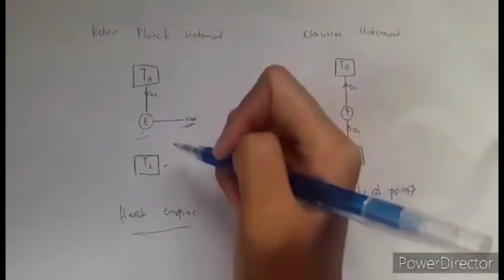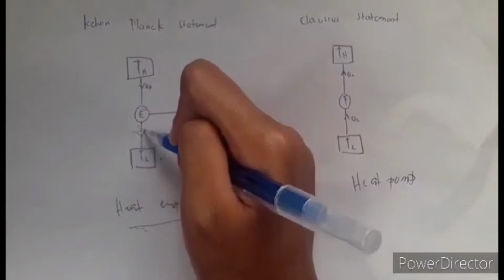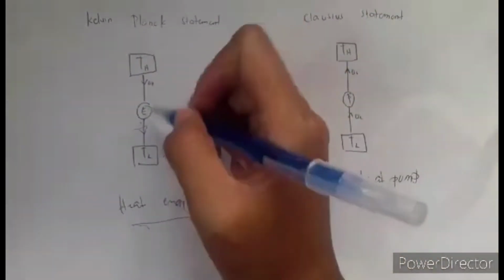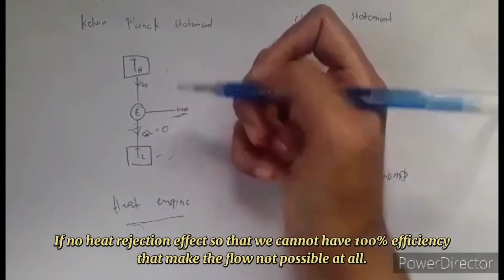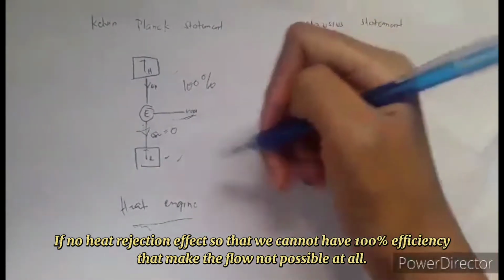The Kelvin-Planck statement says that you cannot have a heat engine operating between two temperature limits that has no heat rejection. If there is no heat rejection, then we cannot have 100% efficiency, which makes the flow not possible at all.